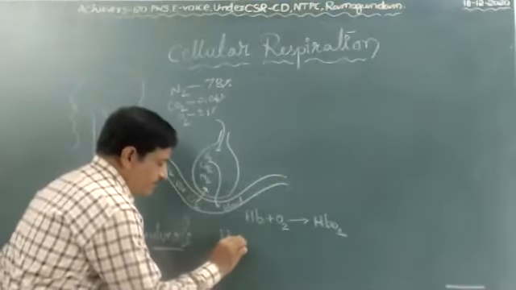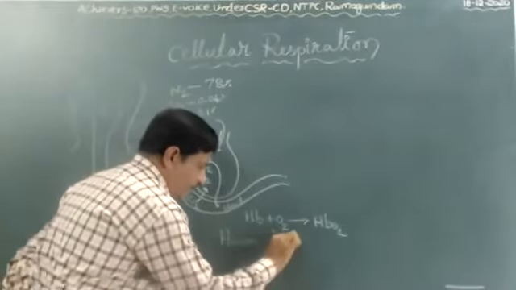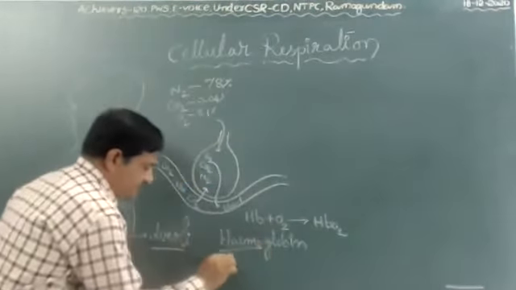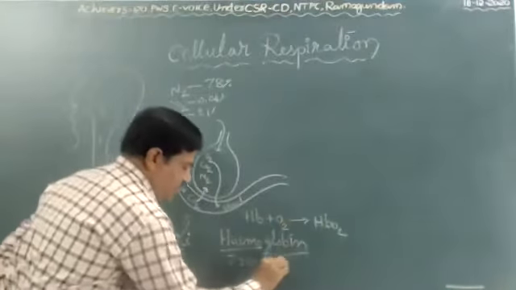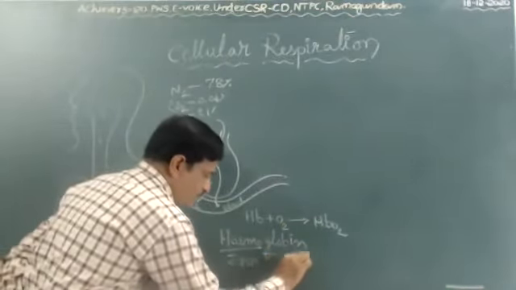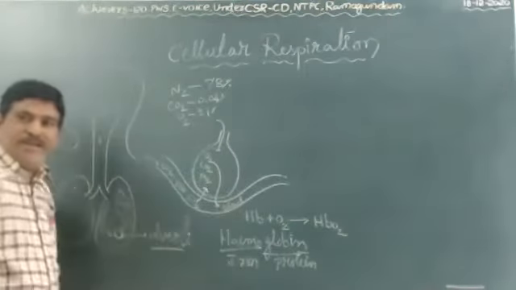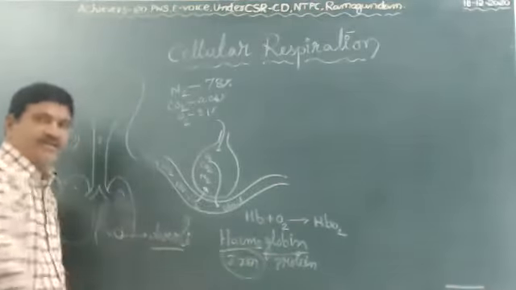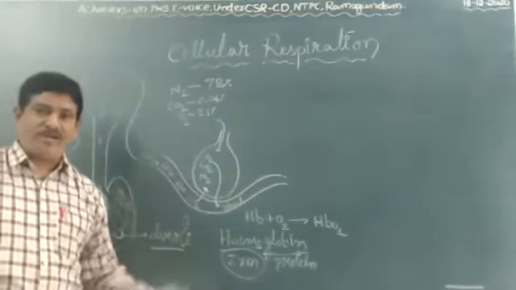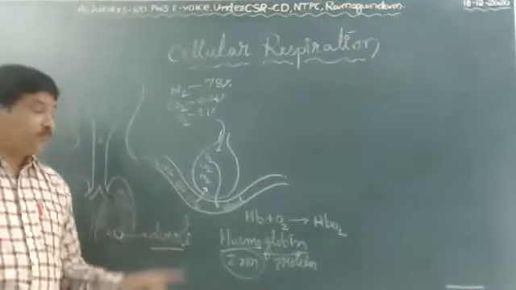Hemoglobin: 'hemo' means iron, and globin is a protein. Here in human blood, a very important molecule is the iron molecule. Iron is nothing but ferrum. Globin combines with 4 ferrum molecules.